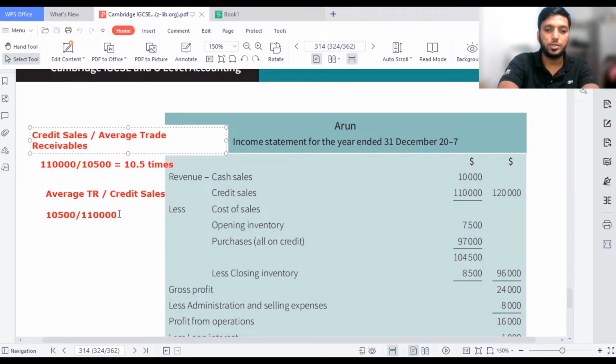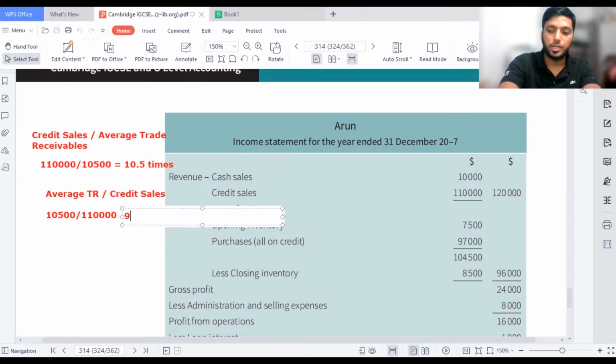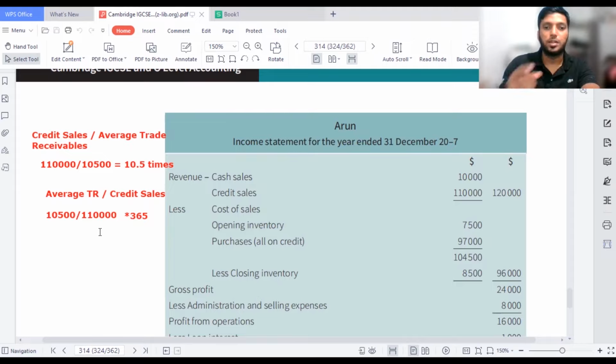Now 10,500 divided by 110,000 multiplied by 365 will give you the number of days it takes. This is the trade receivable turnover days. The first formula is the trade receivable turnover ratio, so you should not confuse the ratio with the number of days.